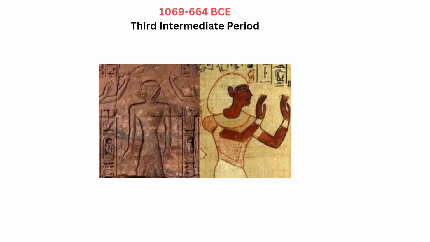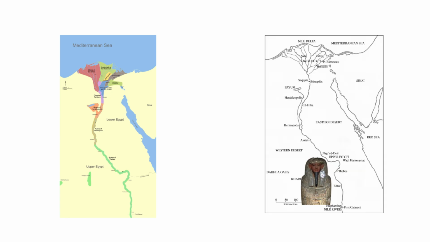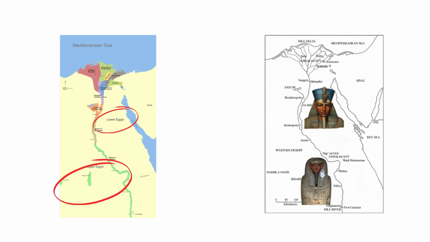The Third Intermediate Period began after the death of Ramesses XI in 1070 BCE. During this time, Egypt was divided and faced constant struggles for power. The high priests of Thebes controlled Upper Egypt in the south, while the Smendes ruled Lower Egypt in the north. A third group, the Libyans, had taken over the delta region of the Nile. These three groups fought fiercely to gain total control of Egypt.